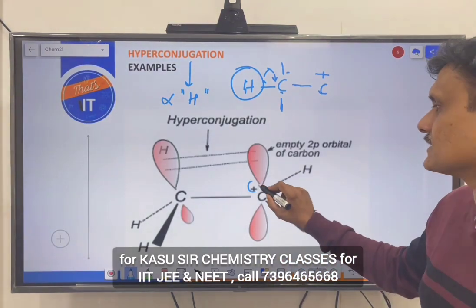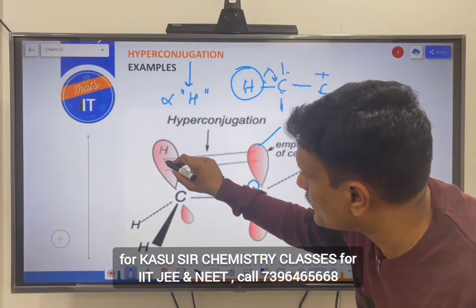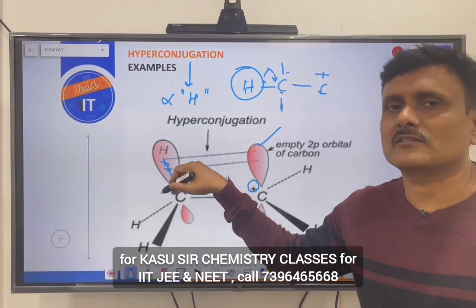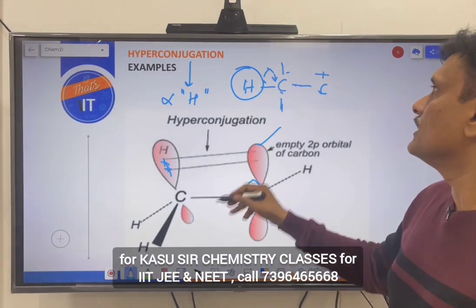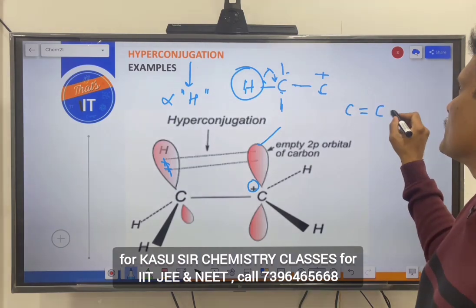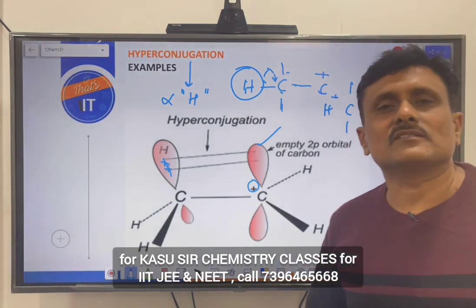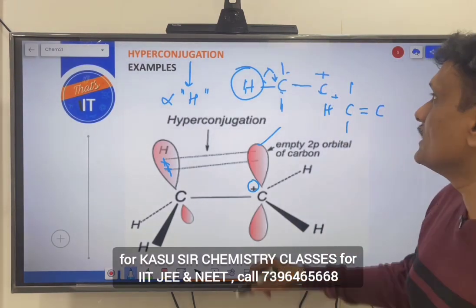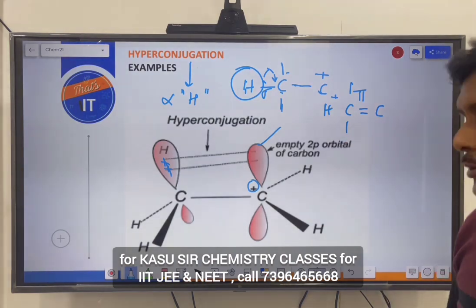So, this guy is the seeker, with an empty orbital, and this CH bond pair of electrons, that means a highly occupied molecular orbital, is going to donate its electrons partially, so that this can form a new bond between these two. That means, here you see what will happen, the double bond will be formed here, and hydrogen will be relentlessly waiting for its own electrons. That is why it is called no bond resonance or sigma-pi resonance also. Hope you understood, isn't it?